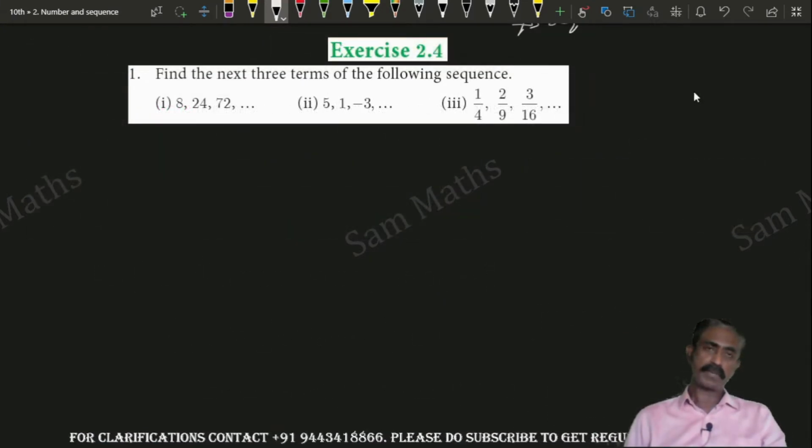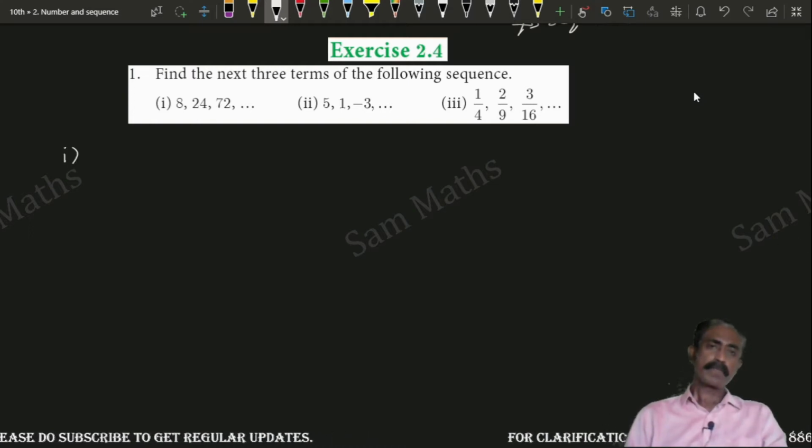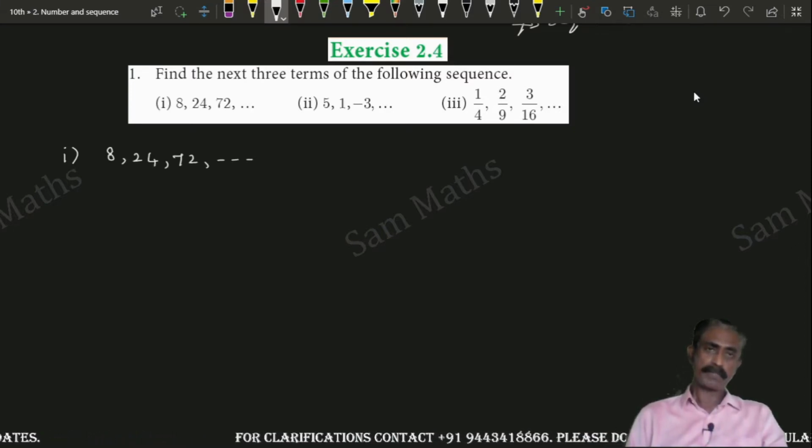Exercise 2.4. First question, find the next 3 terms of the following sequence. First question: the first term is 8, 24, 72, etc. How can we get 24 from 8? 8 3s are 24.